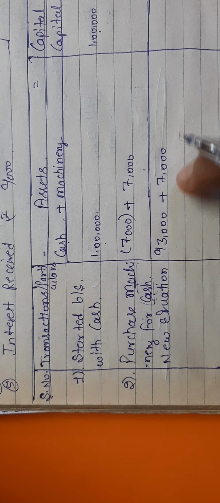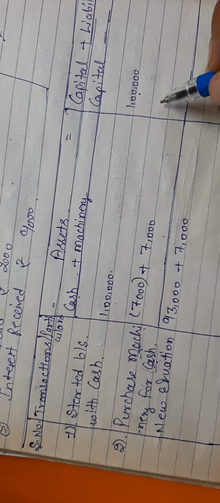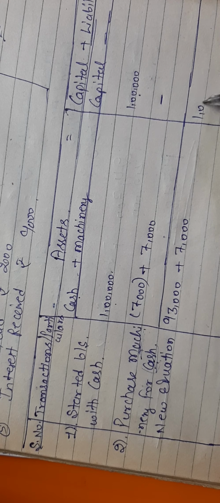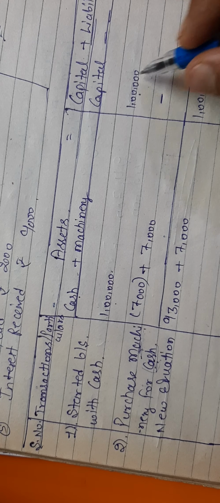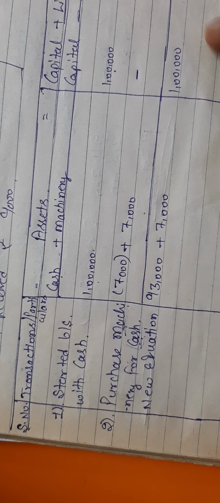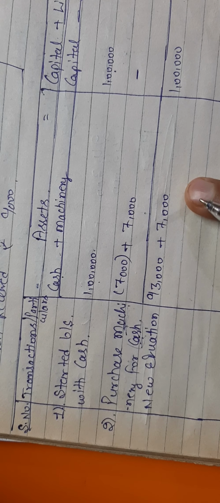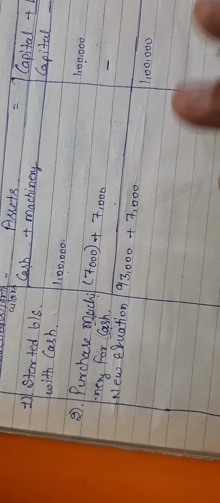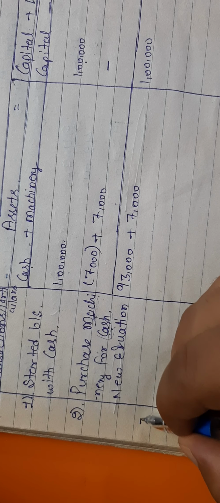So the overall asset we have is 1 lakh. Is there any change in capital? So no, there is no change. It means capital is the same 1 lakh, no change in capital. So look at both the sides. This side 93 plus 7 is 1 lakh, this side it is also 1 lakh. So it means the equation is correct.